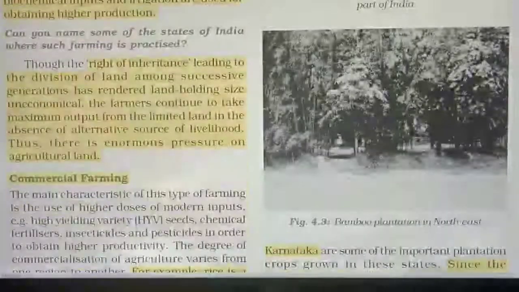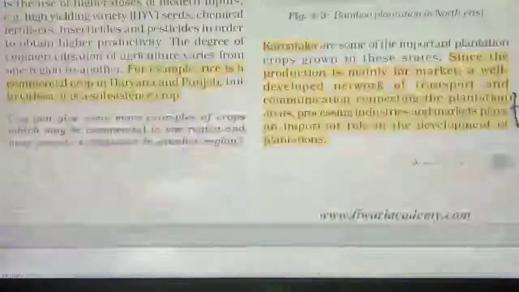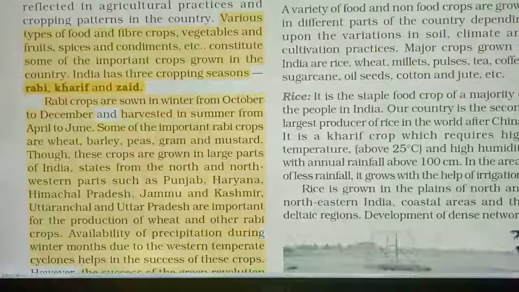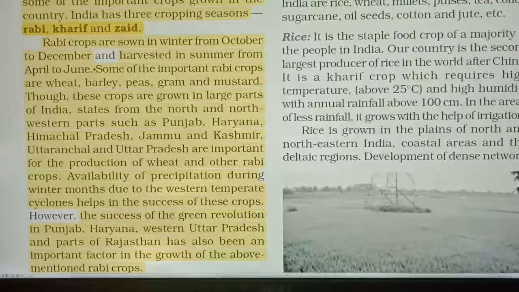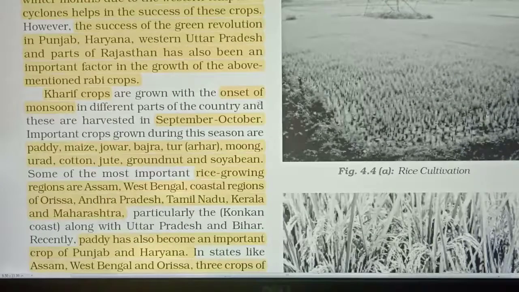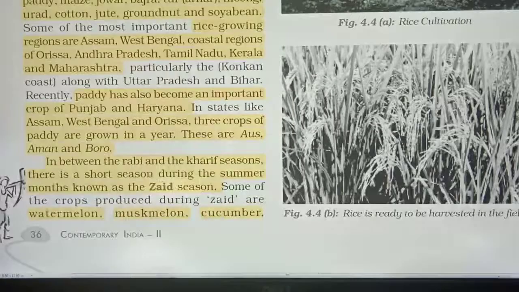Another thing was commercial farming, use of HYV seeds, and the cropping pattern in India, that is Rabi, Kharif and Zaid. Rabi crops are grown from October to December and harvested from April to June, right? And Kharif crops are grown on the onset of monsoon and harvested in September to October, and the Zaid crops are grown between the Rabi and the Kharif crop.